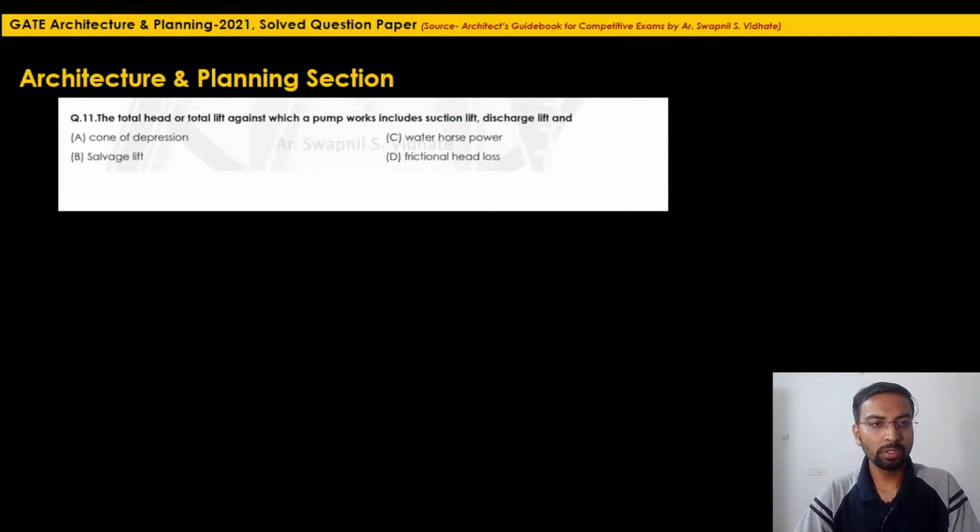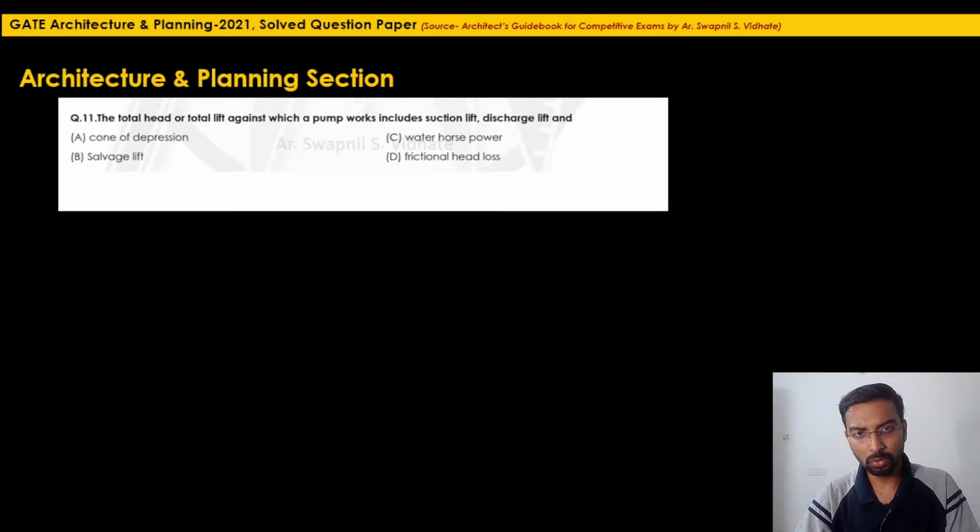What is question 11? The total head or total lift against which a pump works includes suction lift, discharge lift, and the third option. So what are the options given? Cone of depression, water horsepower, salvage lift, and frictional head loss. See, this is a question related to the water supply system.